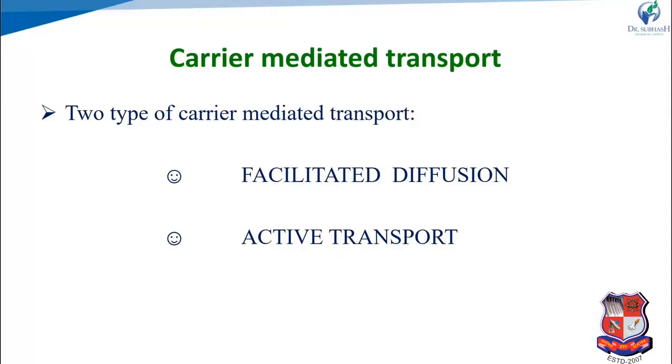Next one, that is carrier mediated transport. Carrier mediated transport is further classified into facilitated diffusion and active transport. In both cases, we require carriers. Specific carriers bind with a specific drug, cross the cell membrane, dissociate, and release the drug molecule into the systemic circulation, blood or plasma. It is a reversible process.